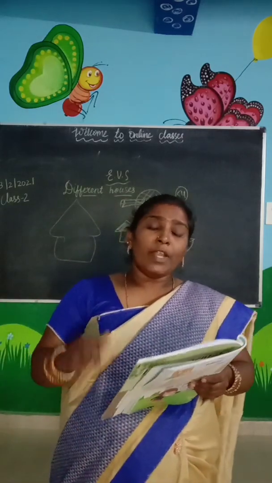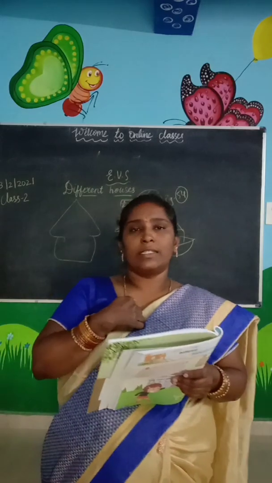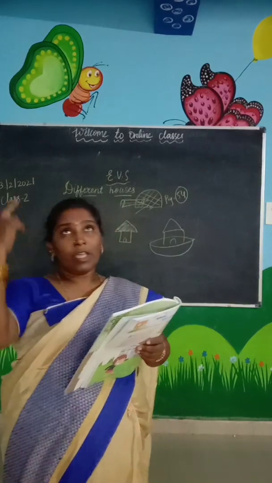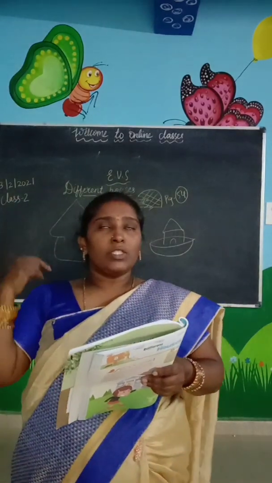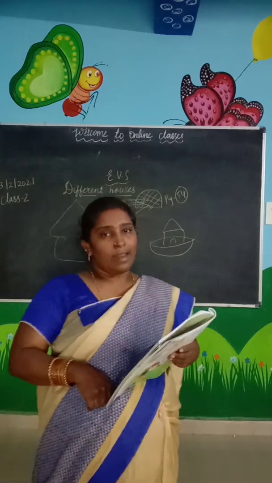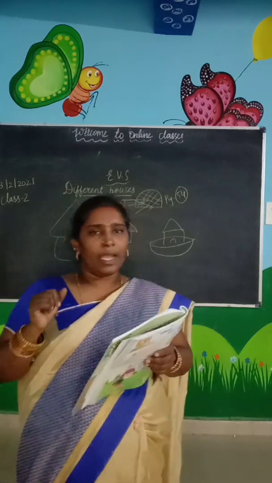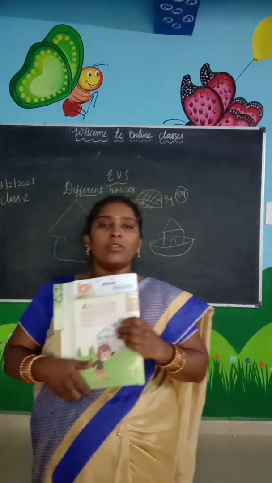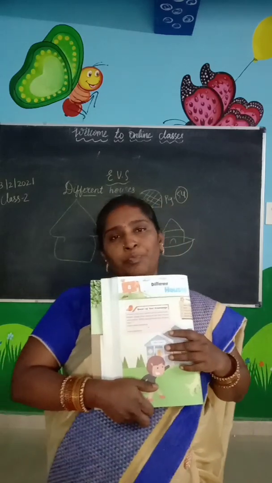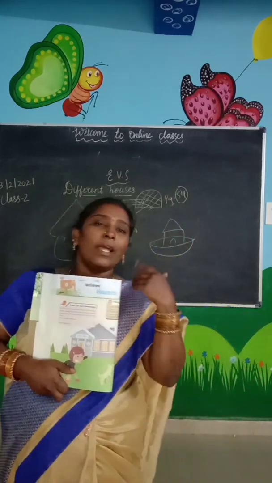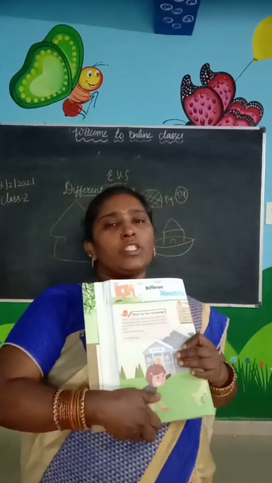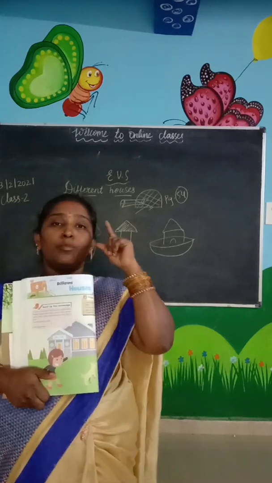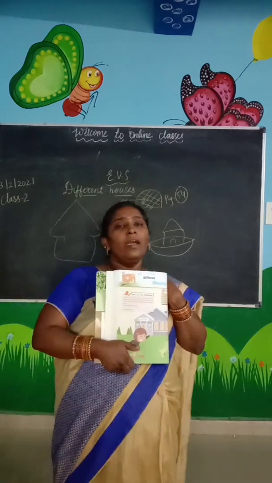So why do we need a shelter? To protect us. From what do we have to protect ourselves? Right now I am under a roof, and because of this roof I am not exposed to the sun. It is a hot sun outside, because summer is going to start. I can't stand outside on the roads and give you a lesson, and you can't sit on the roads and watch my class. We can't sit under the heat. So to protect us from the heat, we need a house.